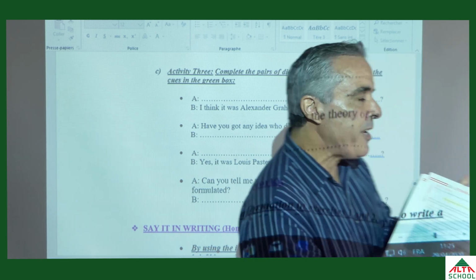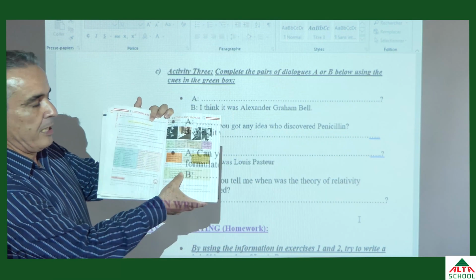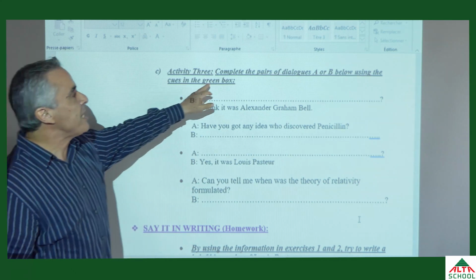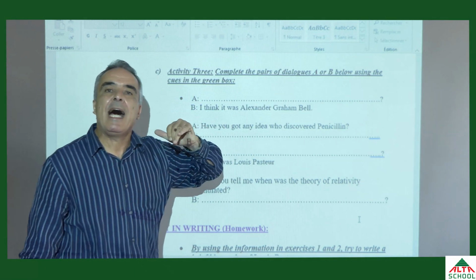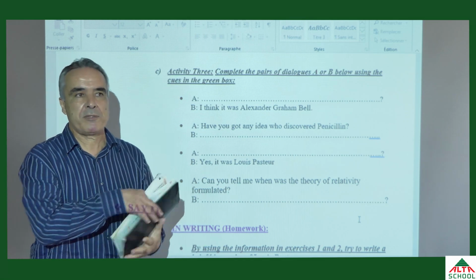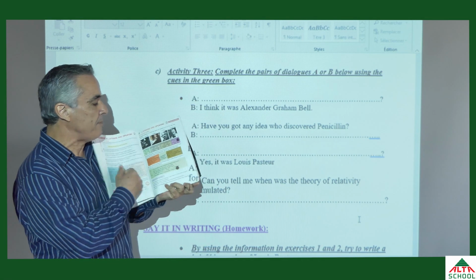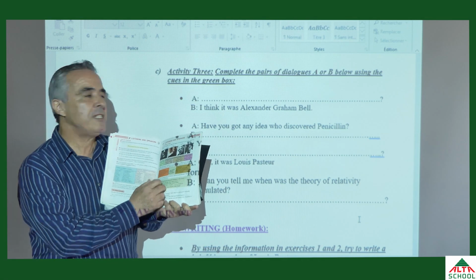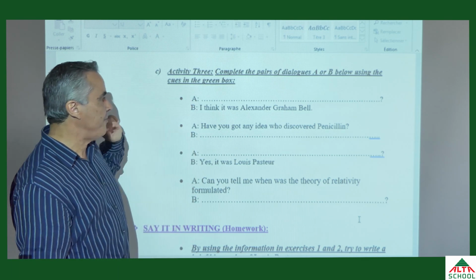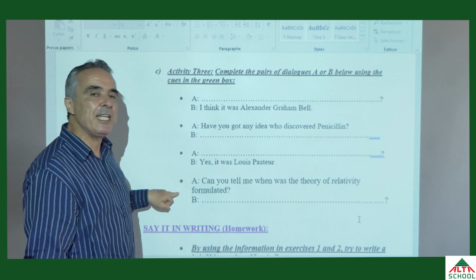So in activity number 3, we have here a green box in which we are going to use some cues. It is written, activity number 3, complete the pairs of dialogues A or B, below, using the cues in the green box. Here we have in the green box some cues that we are going to use in order to complete the dialogues. We have some short dialogues. We have dialogue number 1, 2, 3, and 4.